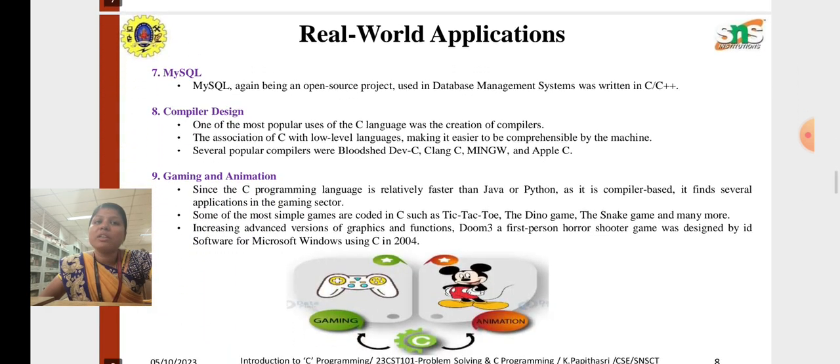Next, MySQL. It's an open source project which has been used for database management systems. Then the compiler system. It is used for creating compilers, and it was written in C. It has been associated with C, which is a low level language, making it easier to comprehend by the machine. So here are the compilers: DevC, C language C, MinGW and Apple C. These are all the other popular compilers.